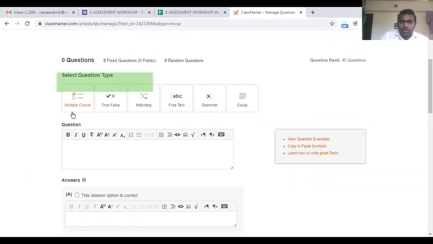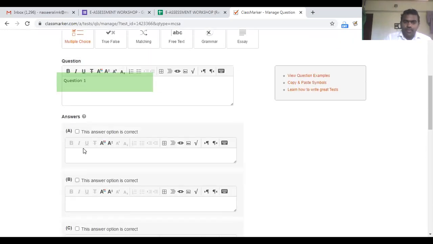Normally, the questions which you add to any test will go to the question bank. So the questions which you add to this test will be going to the question bank. Later on, suppose next year, if you are creating the questions for a new batch, you can take the questions from your question bank. What shall I do? I'll do question 1.